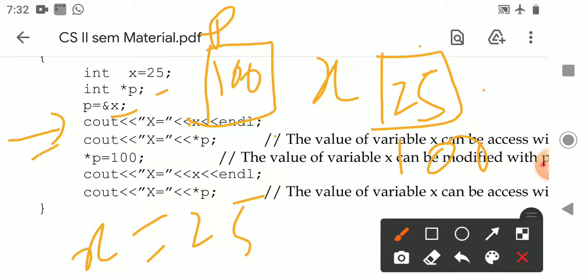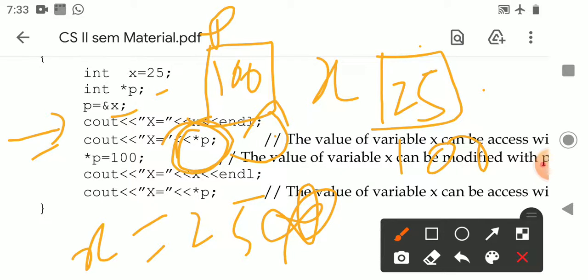Next, what I am doing is cout less than star p. What do you mean by star p here? The value at the address in p. Now star is a reference operator. So this star p is a reference to the value that is stored at the address in p. What is the address stored in p? 100. The value at 100 is 25. Now 25 will be displayed. That means we are accessing the value of x with the pointer variable p.